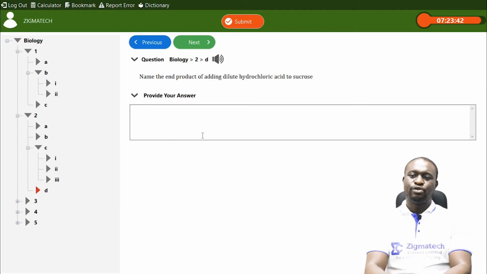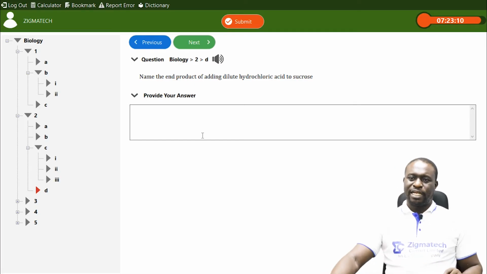And the end product is usually glucose and fructose. So these are the two things resulting from adding dilute HCl to sucrose. It reduces it to fructose and glucose. All right? If it is lactose, it will reduce it to glucose and galactose. All right? Let's move to the next question.